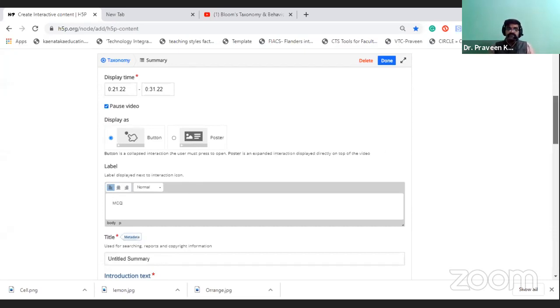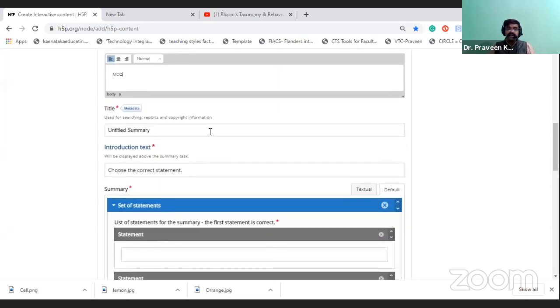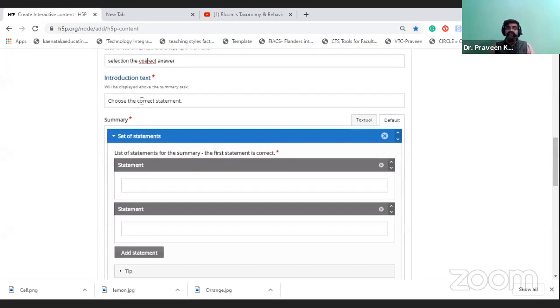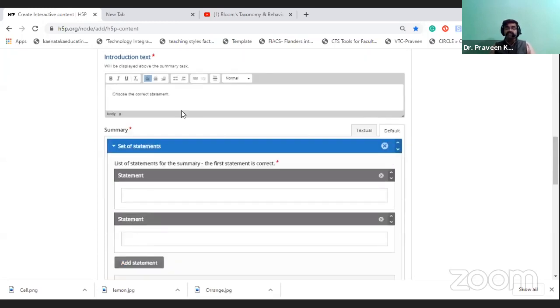When you come to the title of the summary, here you have to mention what type it is. Select the correct answer. You can type that information, correct answer. Then after that you can choose the statement, the introduction text.